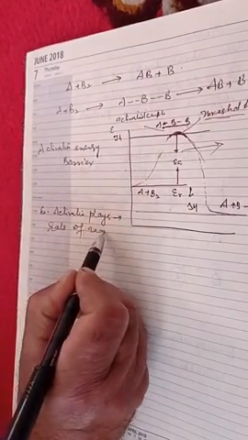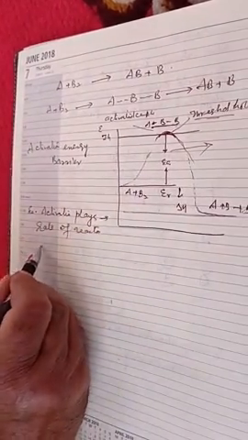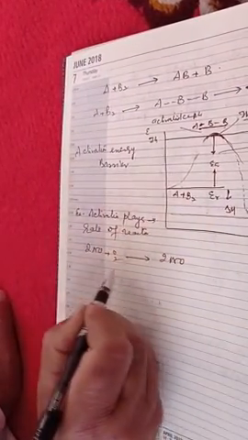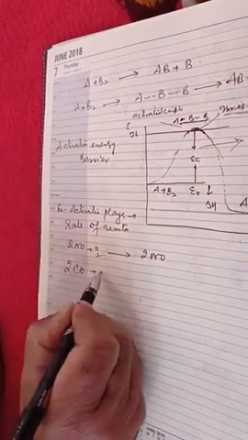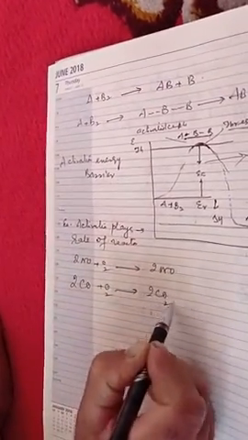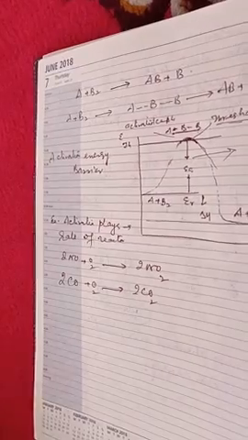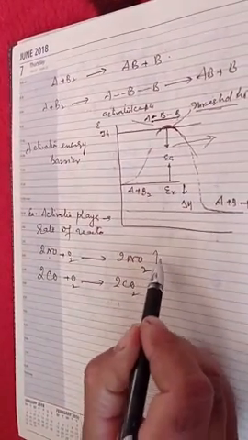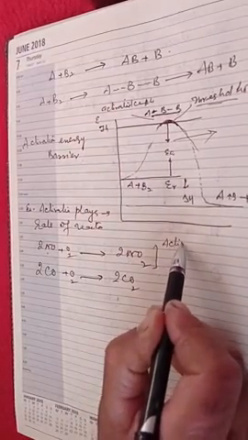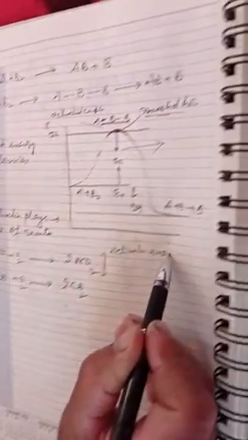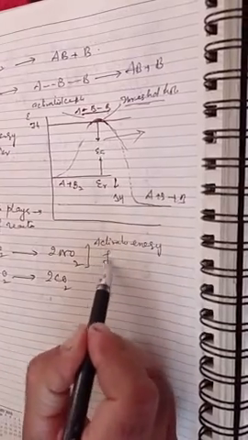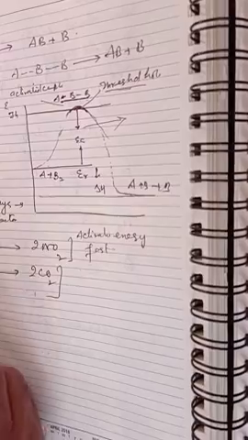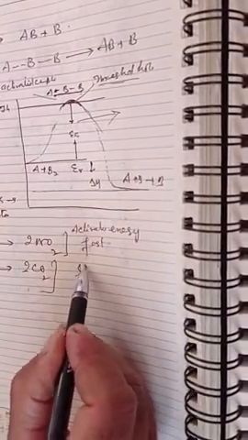For example, I will write a reaction: twice NO plus O2 gives twice NO2. And similarly, another reaction: twice CO plus O2 gives twice CO2. Now in the first reaction, twice NO plus O2 gives twice NO2, the activation energy is low. That means this reaction is fast, so the activation energy decides the rate of reaction. For the second reaction, the activation energy is high, and it is a slow reaction.